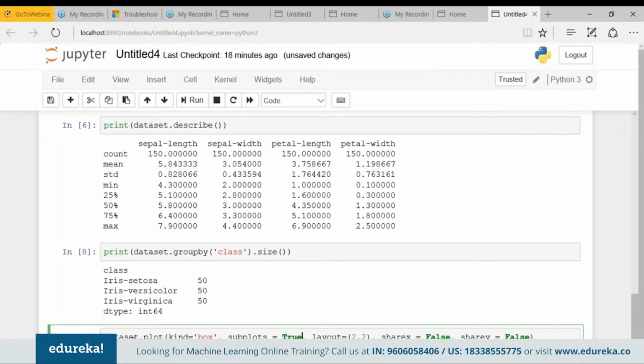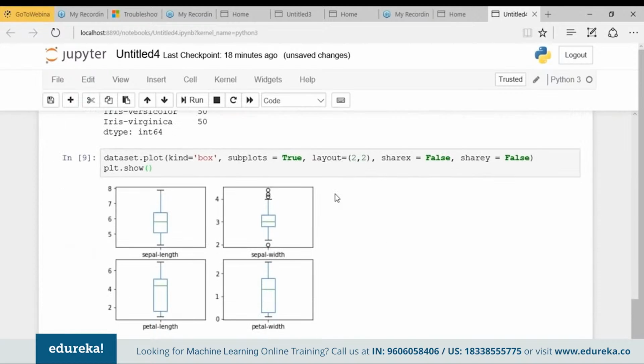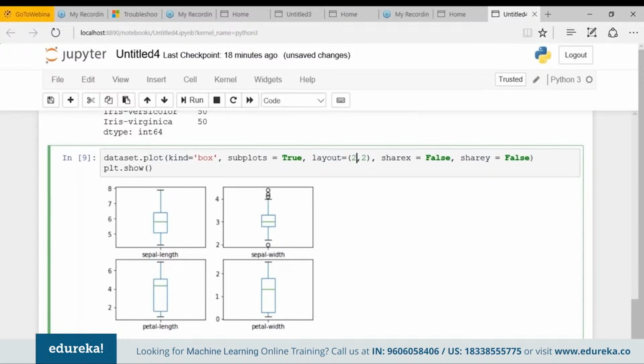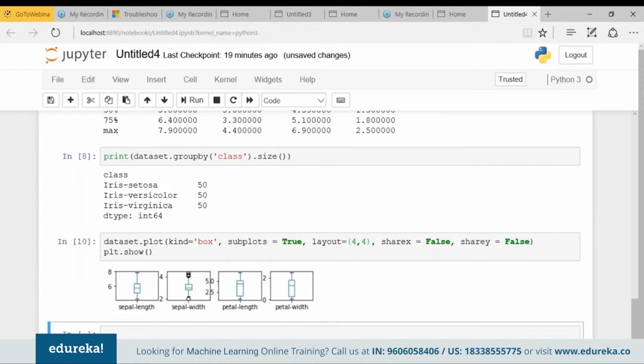So we have dataset.plot kind equal box, subplots true, layout 2 cross 2, and then plot.show to display it. Execute it. Now this gives us a much clearer idea about the distribution of the input attributes. What if I had given the layout 4 cross 4 instead of 2 cross 2? Everything would be printed in just one single row.